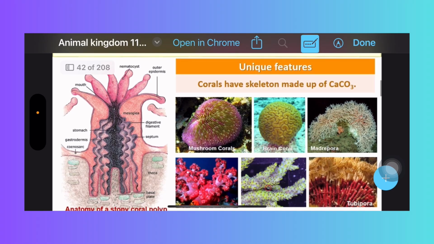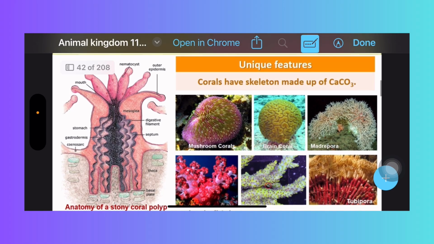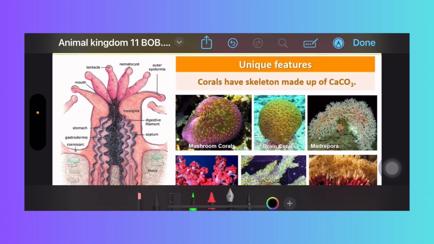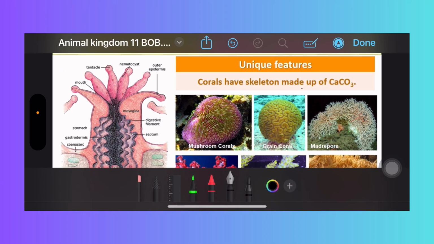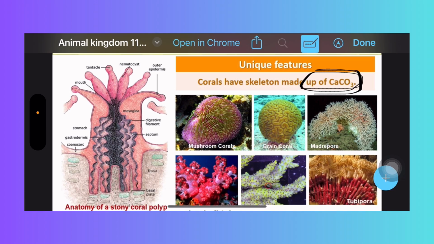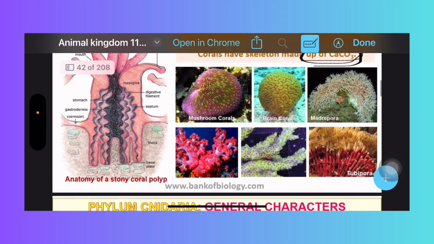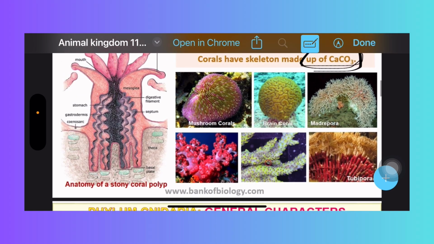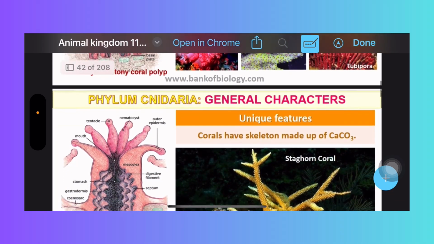And here are the corals. They have a skeleton made up of calcium carbonate. You might have heard that corals form in the sea, that is mainly calcium carbonate. Those corals are also present in the phylum Cnidaria. Right, here they have given mushroom coral, brain coral, and Madrepora as examples of coral.